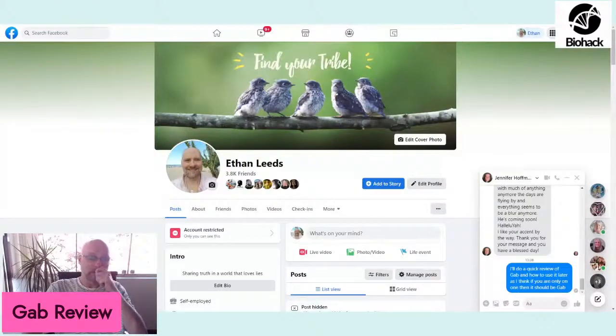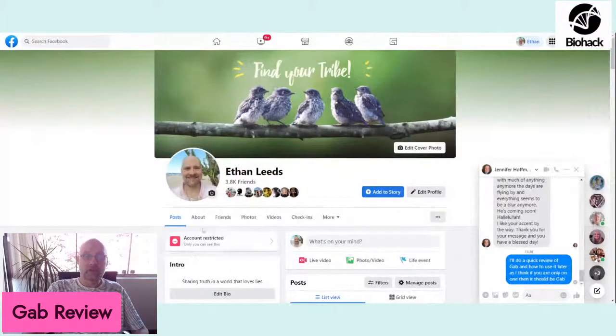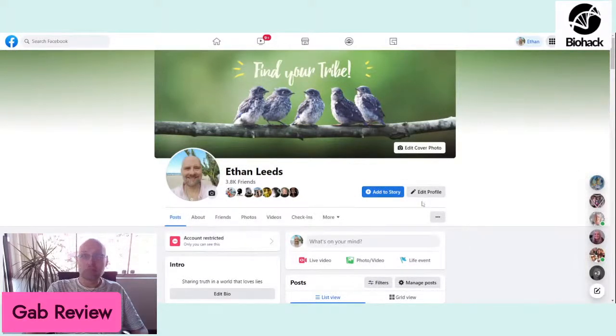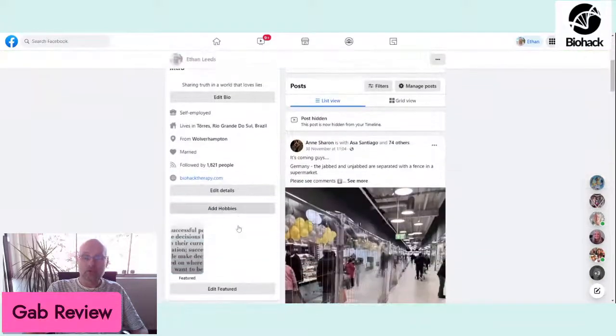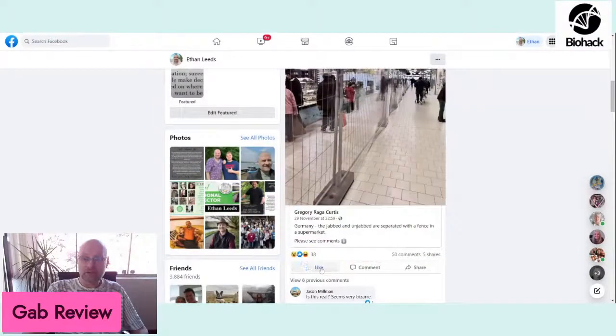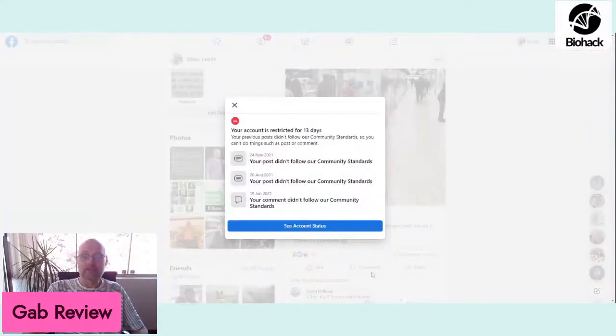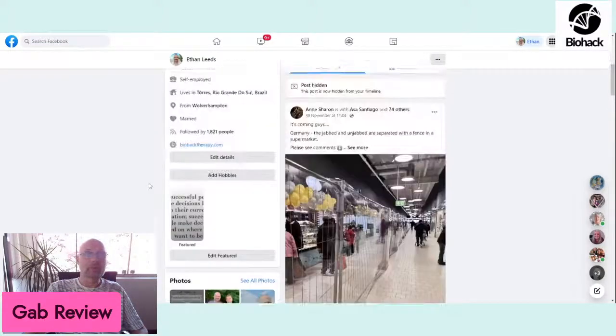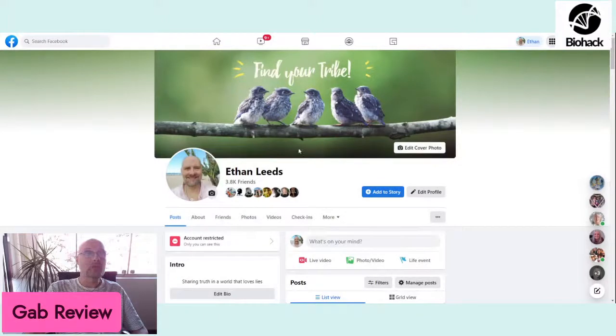So I'm going to start with a quick screen share of my Facebook page, and what you're going to notice is that right here it says account restricted. That is pretty standard for me. This current one is 30 days where I can't basically do anything. Even if I click like, it appears and then disappears immediately. I've got 13 days left, it's telling me. I'm not going to talk about Facebook much, other than to show my account so that you can compare it to my Gab account.